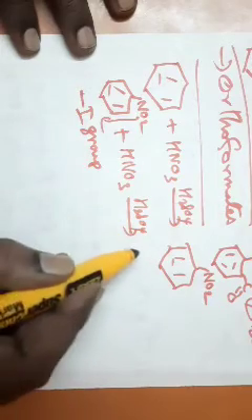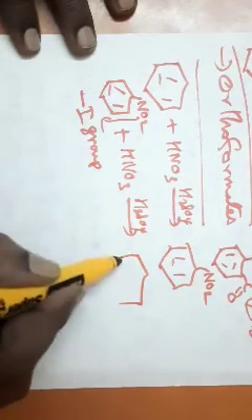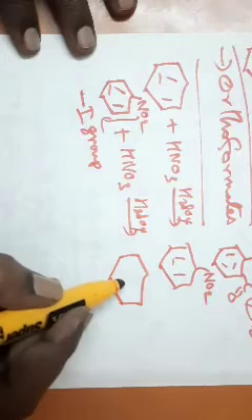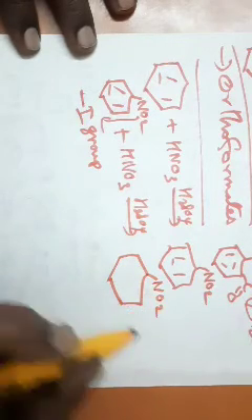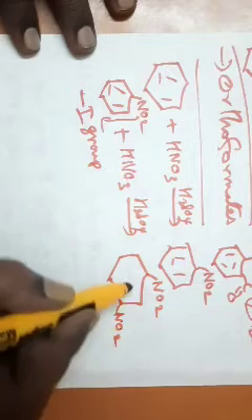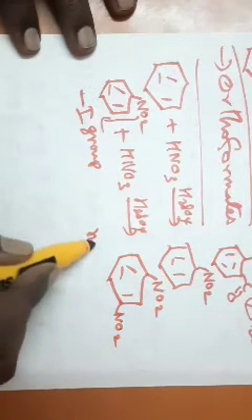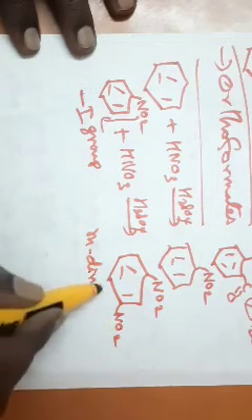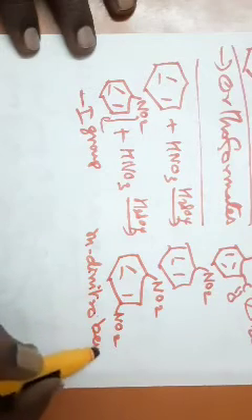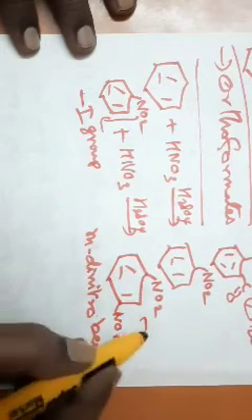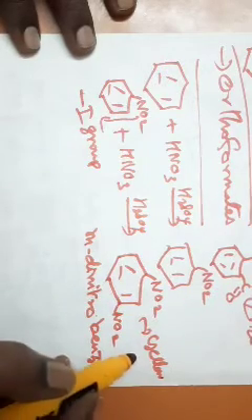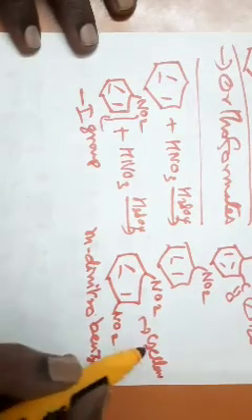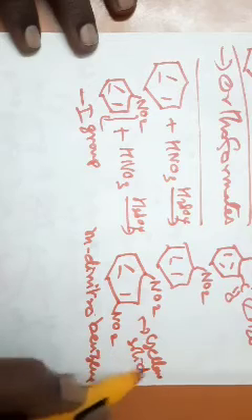It will give you a meta product only. So you get meta-dinitrobenzene. It is a yellow colored solid. We can see this compound is available in our lab.